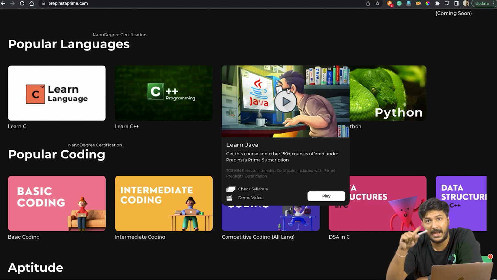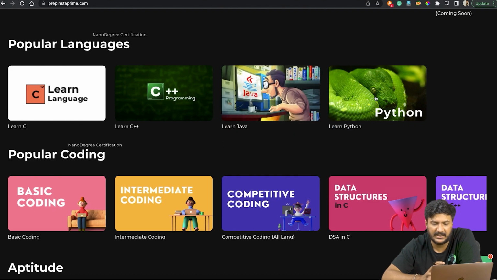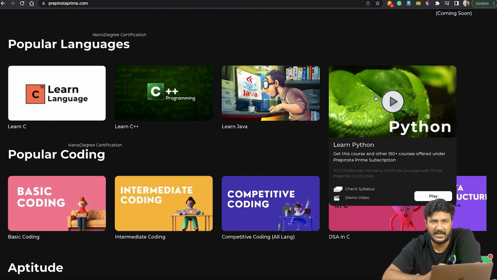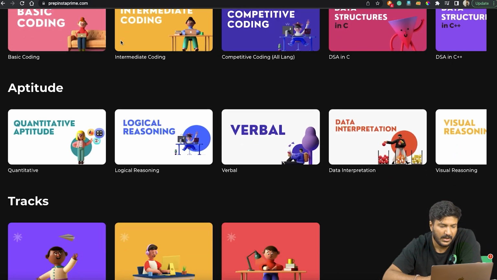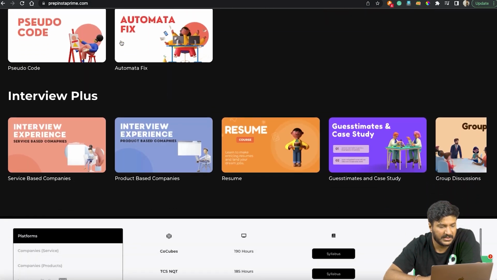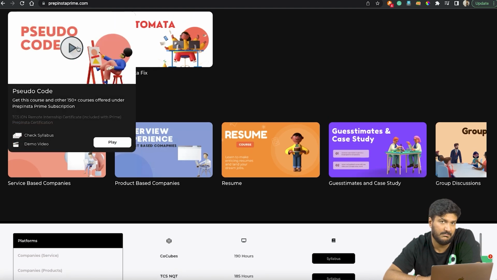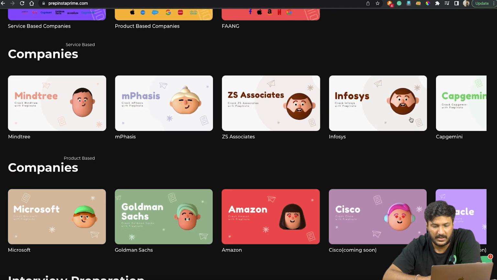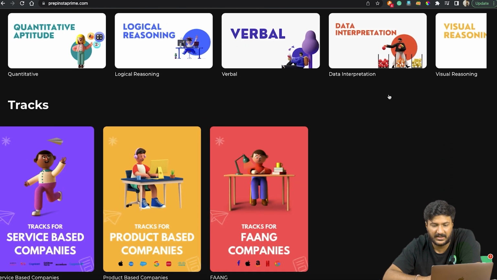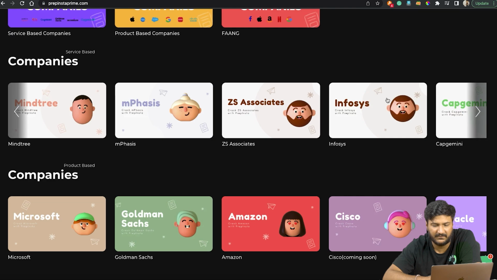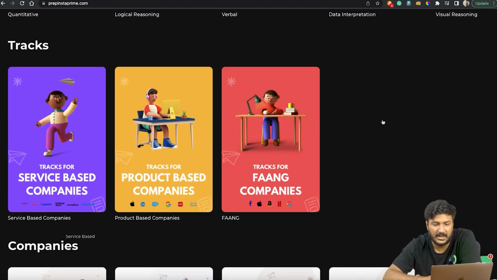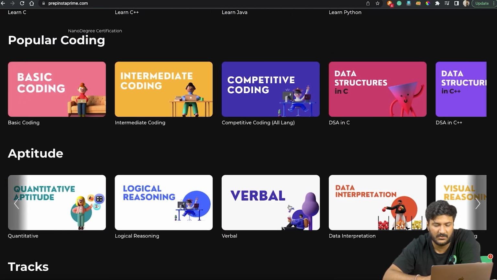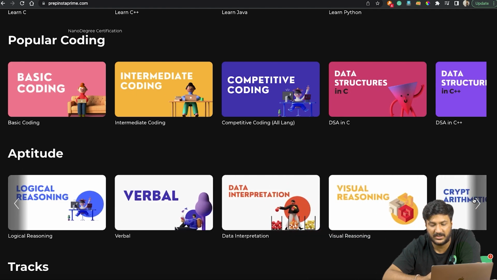I'll show you. I am going to solve more questions now, by the way. Python is also important for interviews, but one question can also come in the online test. So I recommend Python also. And then, for example, the pseudocode course is what I'm also proposing. Apart from that, go to our Infosys course. Here, practice whatever is given here. And apart from that, obviously practice quants, logical, verbal, data interpretation and visual reasoning.